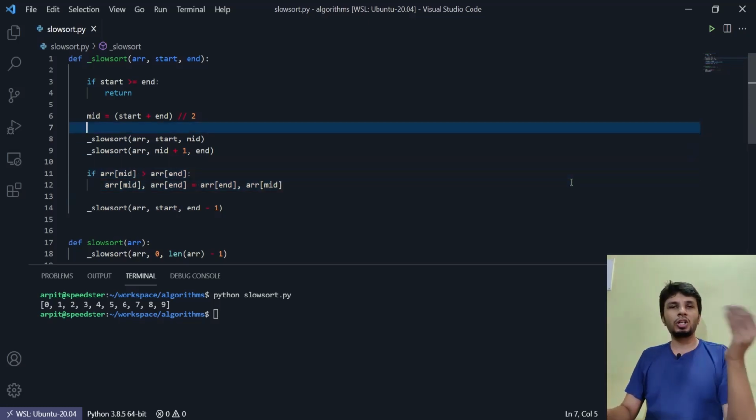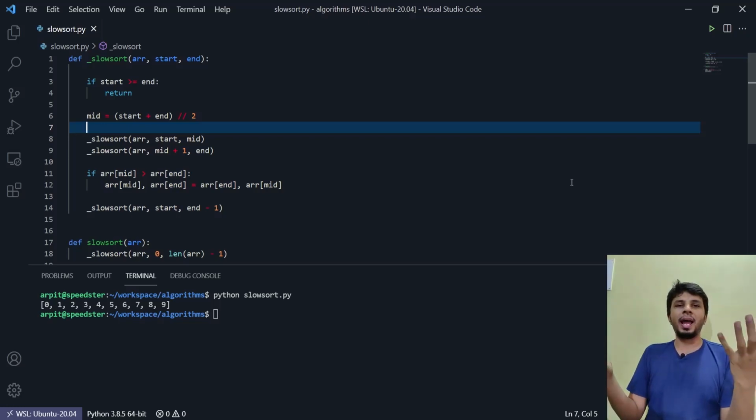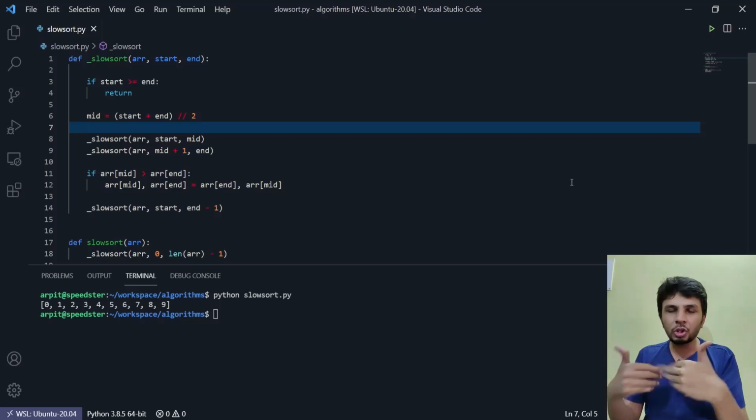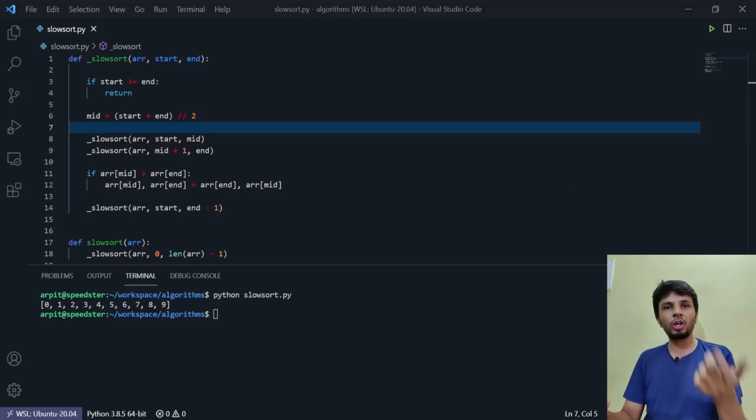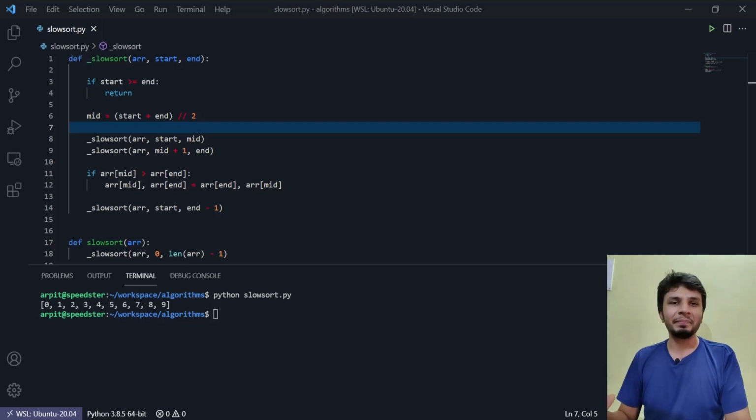The logic is very simple. We are multiplying the problem into a number of subproblems and delaying the sorting part as much as we can. This is why it is also called a pessimal sorting algorithm, not an optimal sorting algorithm, but a pessimal sorting algorithm, which delays the sorting as much as it can, right?